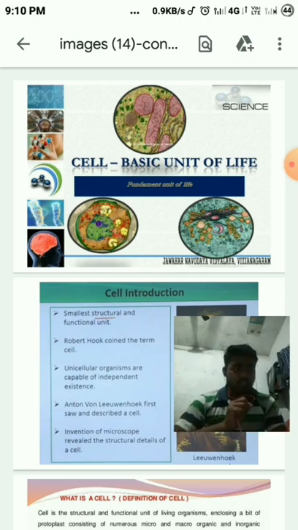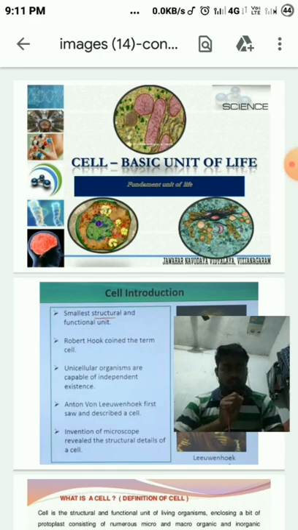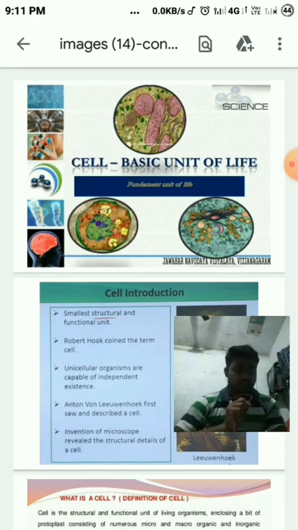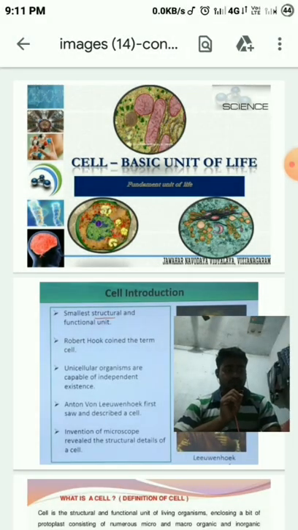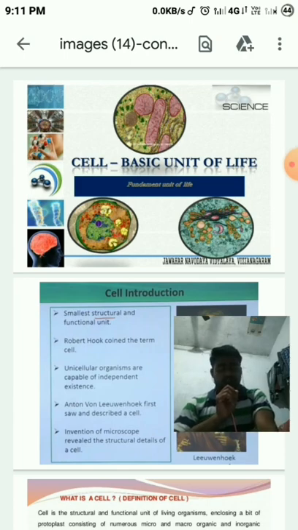Anything lower than the cell has no independent existence. Anything that is lower than a cell cannot live on its own. But when it comes to a cell, this is the basic unit that can be called a living, existing thing. So the cell is the smallest structural and functional unit of life.